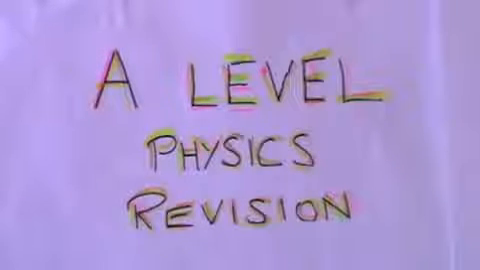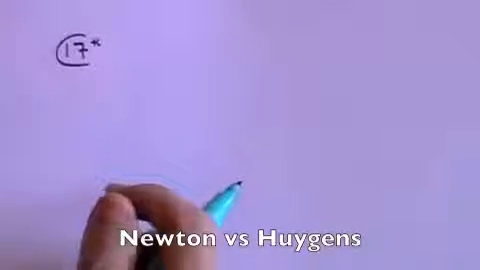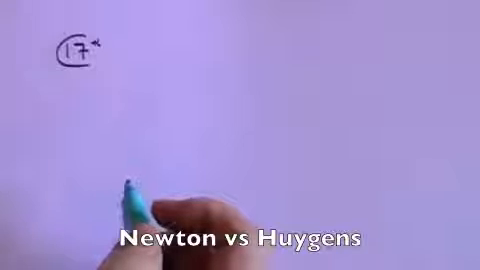Hello, today we're continuing in our A-level physics revision series looking at wave-particle duality. This all arises from a debate which took place in the 17th century between Newton, who was British, and Huygens, who was Dutch. They were both physicists.